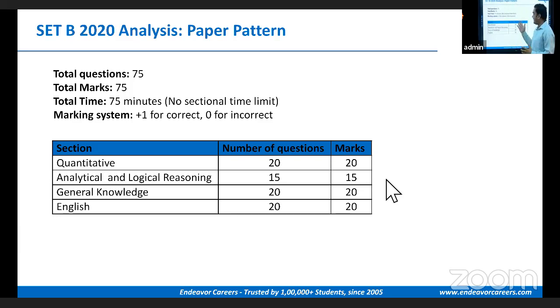The paper was divided into 4 sections. Quantitative had 20 questions for 20 marks. Analytical and logical reasoning had 15 questions for 15 marks. General knowledge had 20 questions for 20 marks, and English had 20 questions for 20 marks. So this was a standard paper pattern, though the number of questions was reduced by half, right?